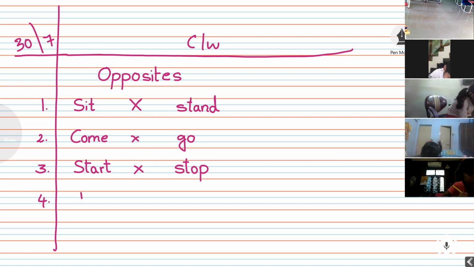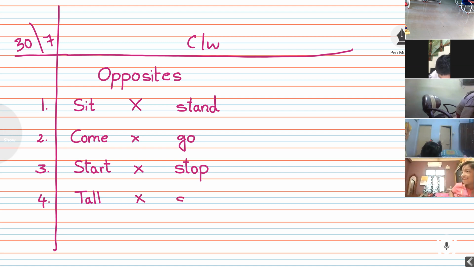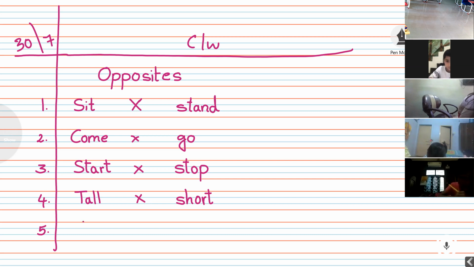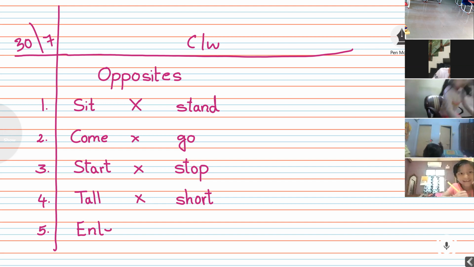Next one, tall. Tall opposite. Short. Short. Tall opposite. Short. Next one, enter. Enter opposite.